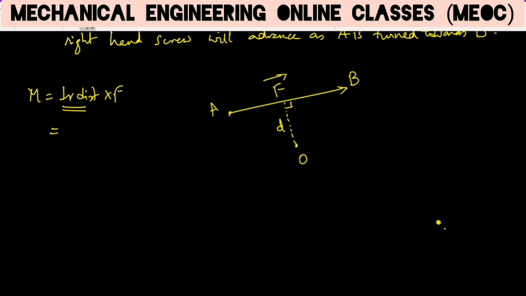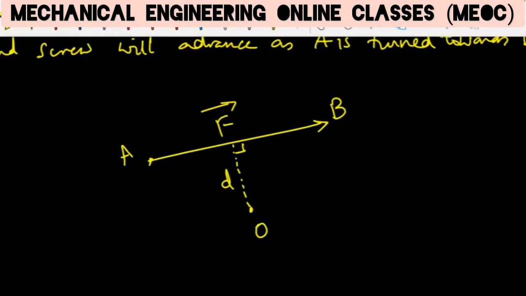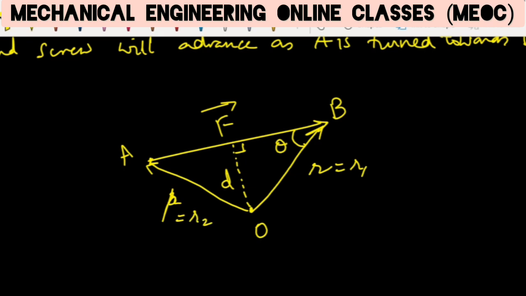So the moment should be D into F. If we are using vectors, let us say the position vector of B with respect to O is R, with this angle theta, and the position vector of A with respect to O is say P, or if this is R1, this is R2, this angle is say phi.